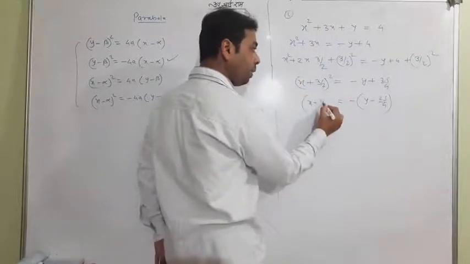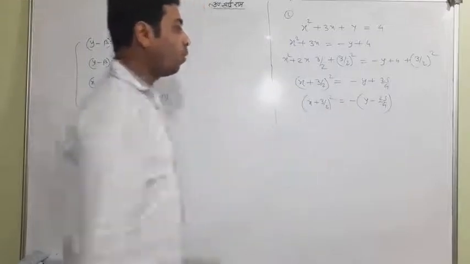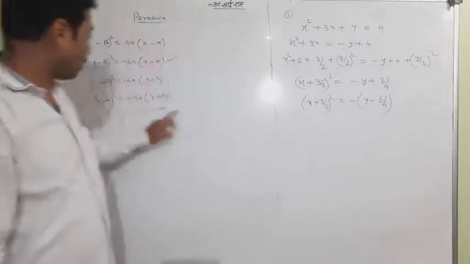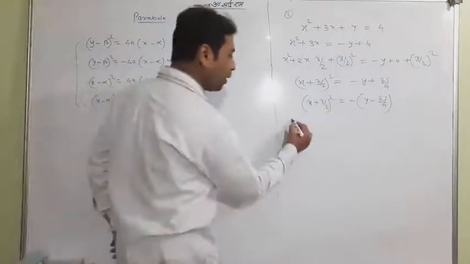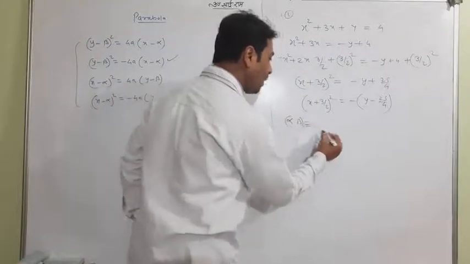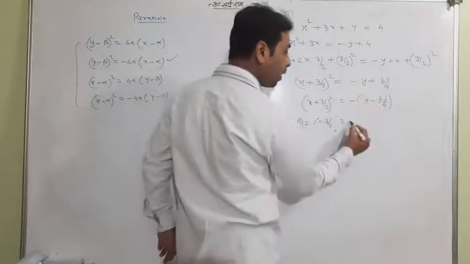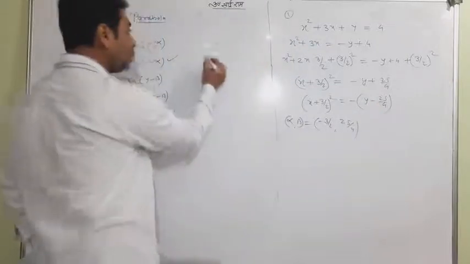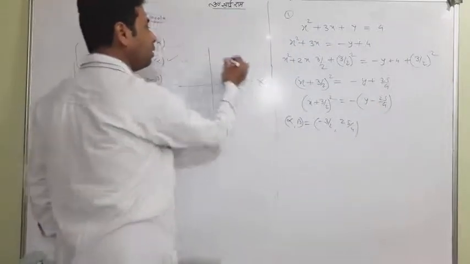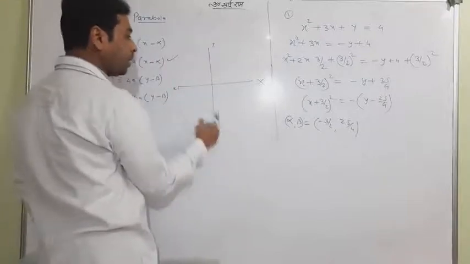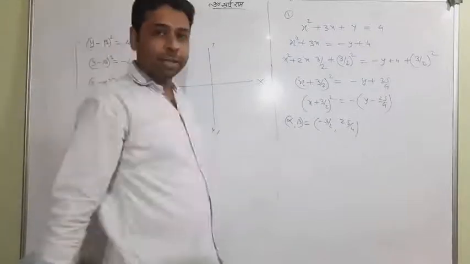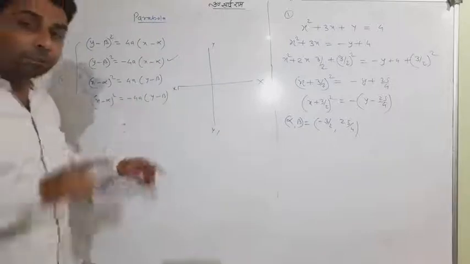This is gonna be like that. Do you think that you have got it? This is what type of parabola? This is a fourth type of parabola. This time, what are alpha and beta? Can you catch? x minus alpha, meaning minus 3 by 2. Beta meaning 25 by 4. And you know the pattern, you should know the pattern that this is downside. The minus 1 means it is downside.